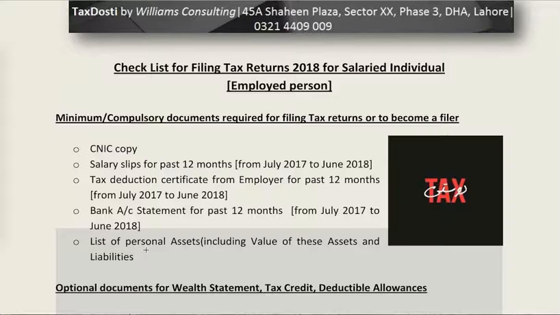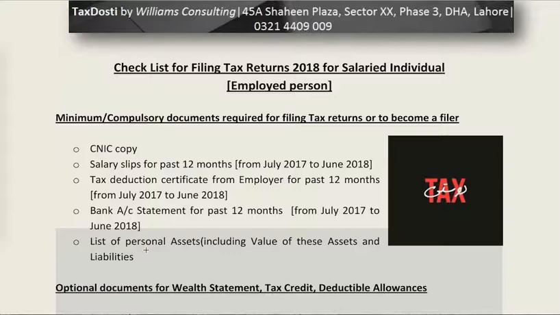So in simple terms, you have to provide the complete details of the sources of your income. In this case, your source of income is salary, because you are an employee in one or multiple organizations, and the amount received is categorized as salary, and there is a separate salary tax return for salaried persons.